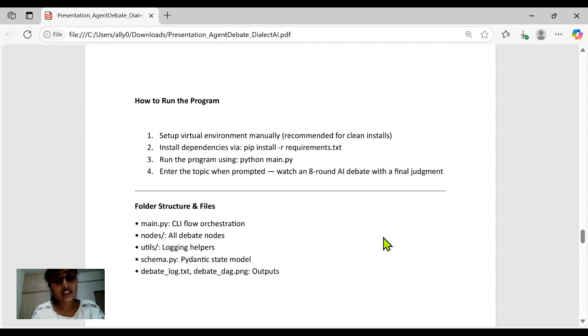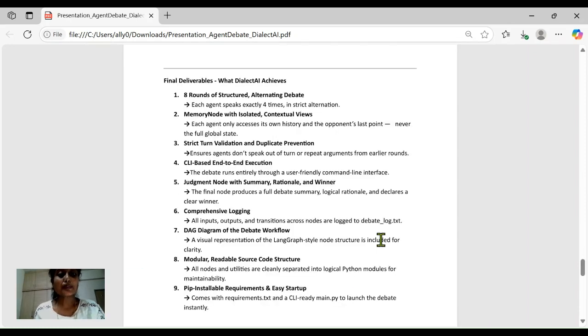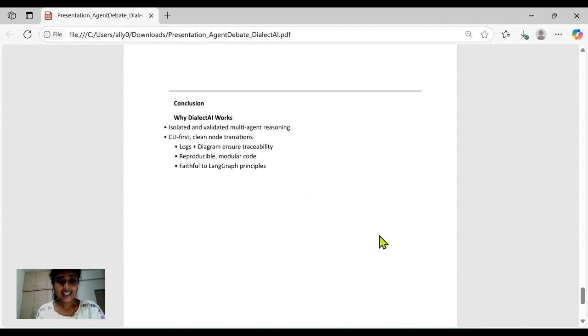This project is modular, readable, and structured for reuse. Node logic, memory handling, and validation are cleanly separated. What I have built is a complete standards-aligned debate system featuring contextual memory, strict turn validation, comprehensive logging, and a judgment node, all orchestrated through a LangGraph style architecture. So that's Dialect AI, a focused, modular, and explainable debate DAG implementation built for clarity, evaluation, and experimentation.